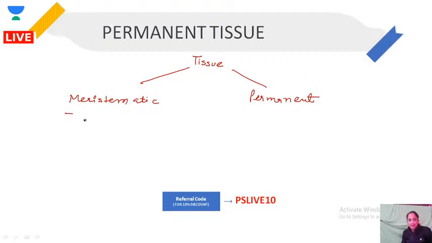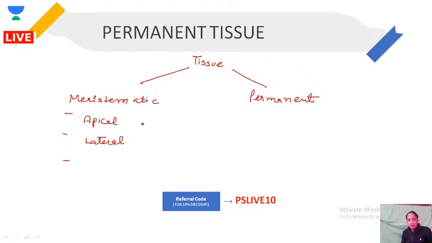Meristematic, again, we have apical, which keeps on growing for the length of the plant. Important diagram of tissue. Apical meristem we have, lateral, because that is what I discuss in my classes. There are 3 major types of meristematic tissue.